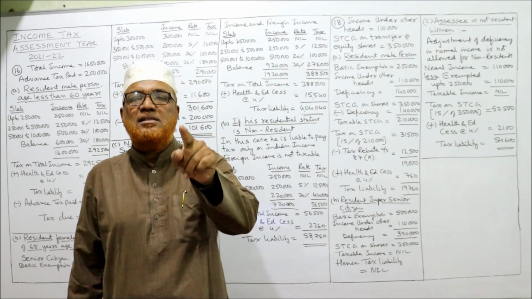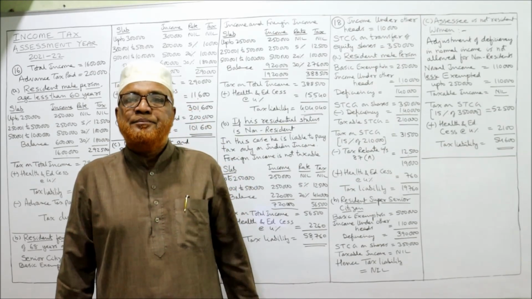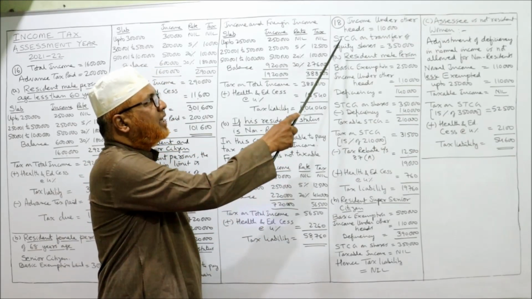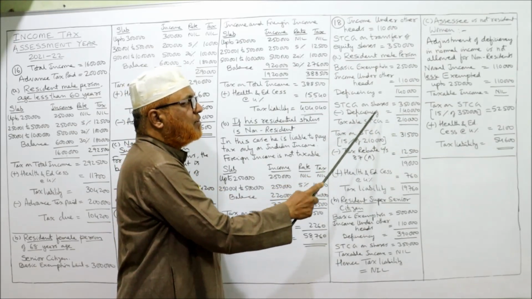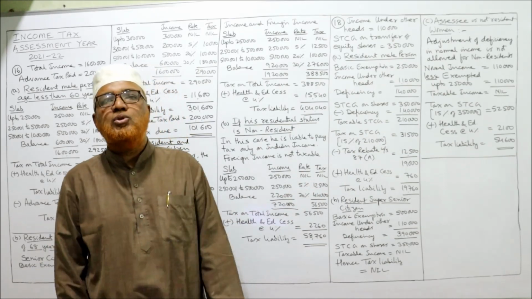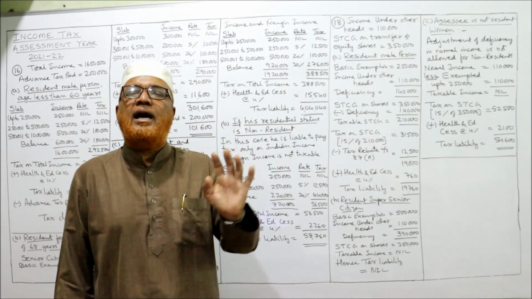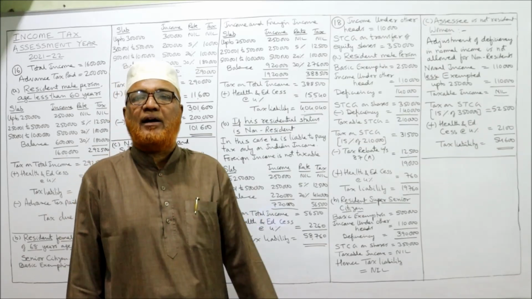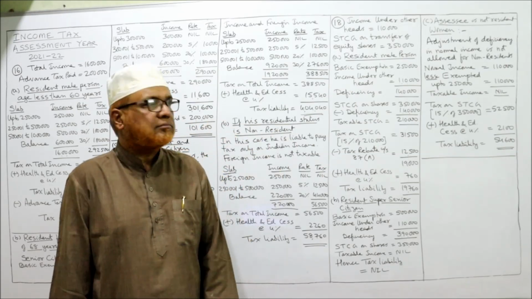Income Tax Act says this deficiency can be deducted from special income. Which is the special income? STCG. STCG on shares 3,50,000 minus deficiency 1,40,000. So taxable STCG is 2,10,000. The rate of tax is 15% flat on STCG on sale of equity shares.